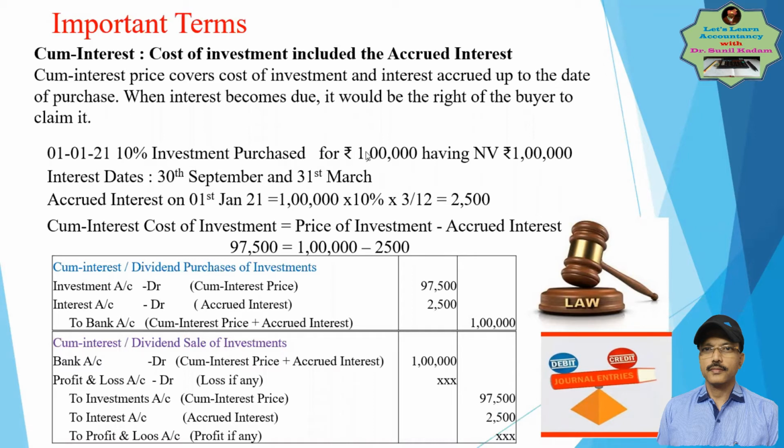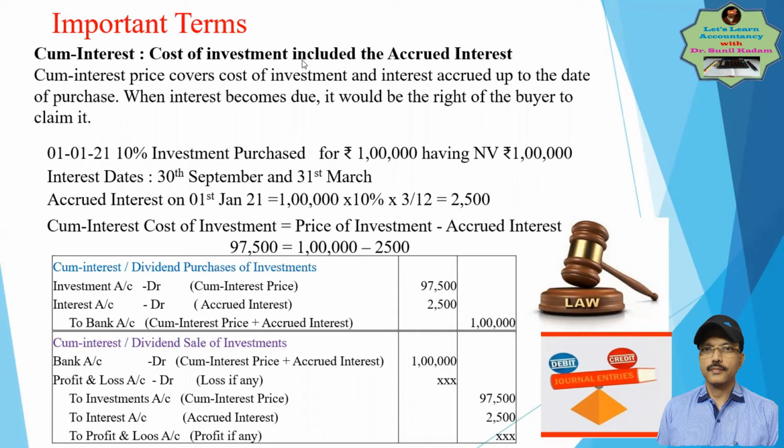Just now we understood that accrued interest is a portion which does not belong to you. It is interest prior to the date of acquisition. If it is received by you, then it has to be taken into account. And there are 2 ways of taking it into account: Cum-Interest and Ex-Interest.